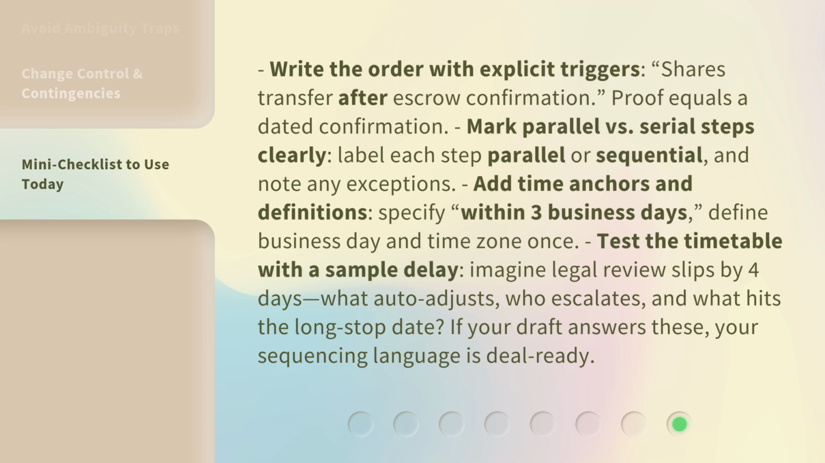Add time anchors and definitions. Specify within 3 business days. Define business day and time zone once. Test the timetable with a sample delay. Imagine legal review slips by 4 days. What auto-adjusts? Who escalates? And what hits the long stop date? If your draft answers these, your sequencing language is deal ready.